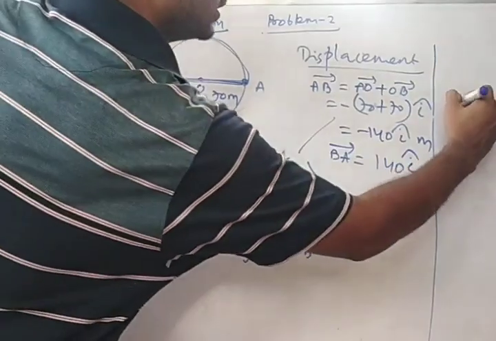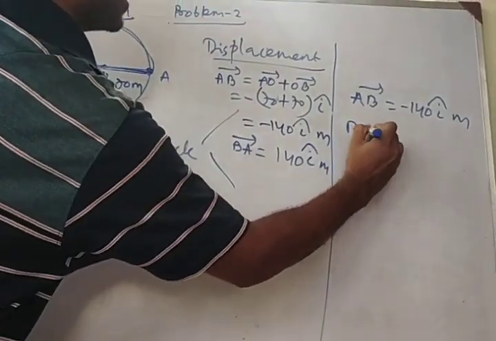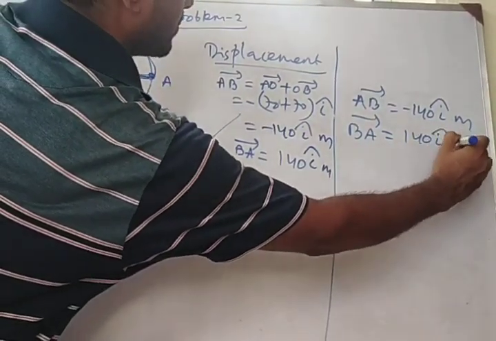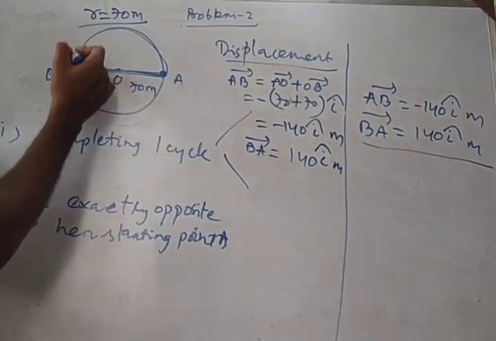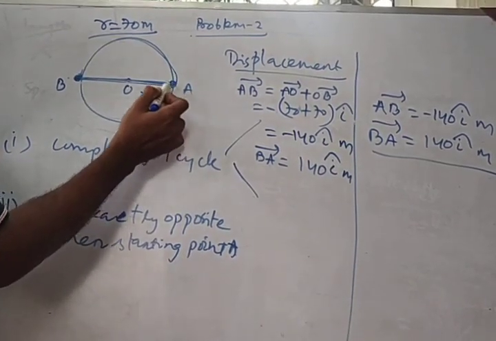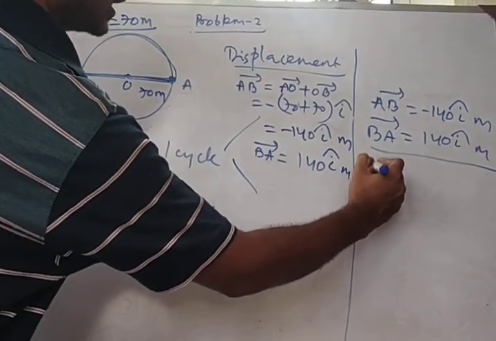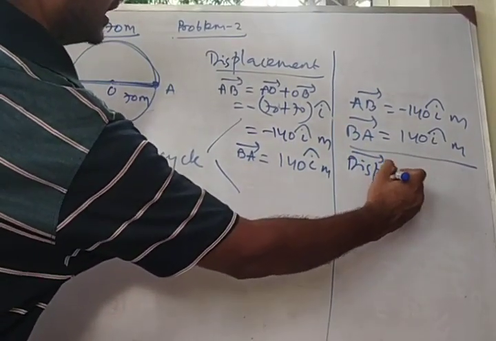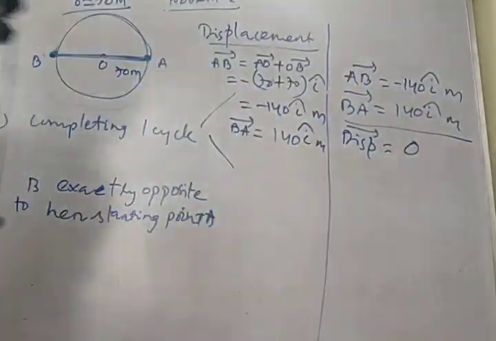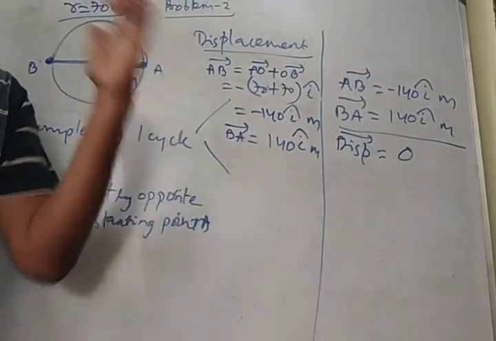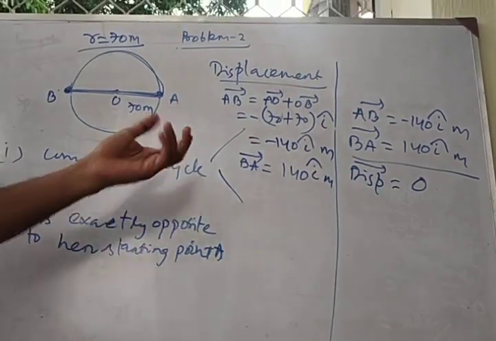So I got AB vector equal to minus 140 i cap meter, whereas my BA vector will be 140 i cap meter. So when the girl is covering a full cycle starting from A and coming back to A, she is doing a displacement of AB plus BA. So net displacement is minus 140 i cap plus 140 i cap, which will be 0. Hope you are clear. This is closely related to vector. Even if you are not clear, just ask me your doubt in the comment section. I can answer your doubt.